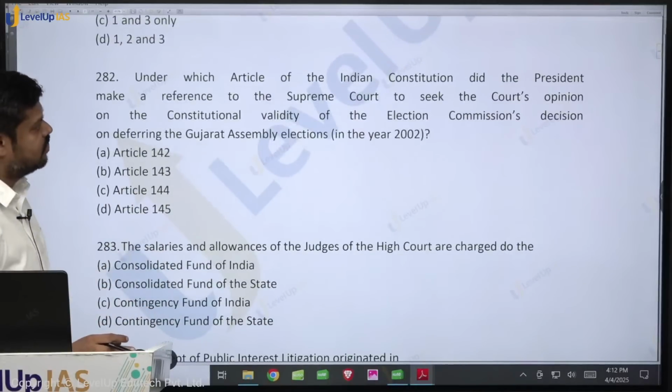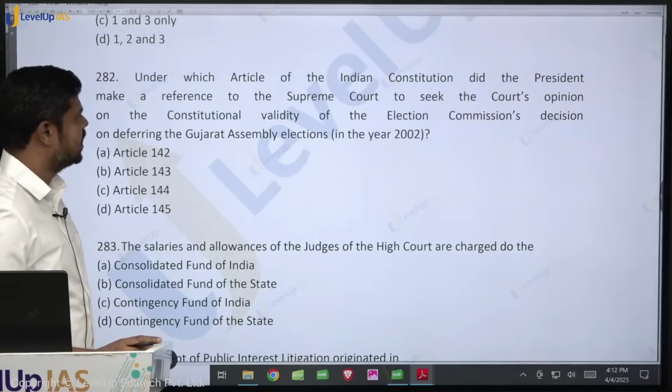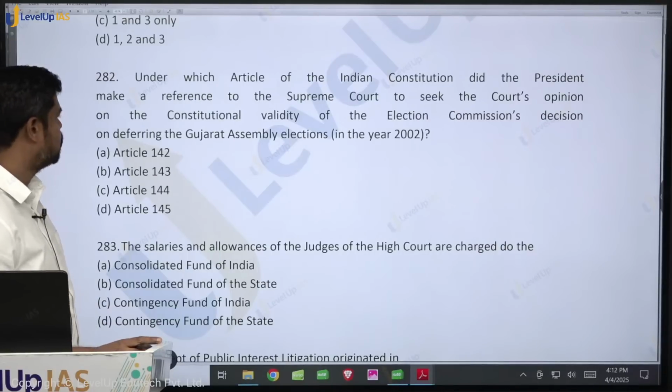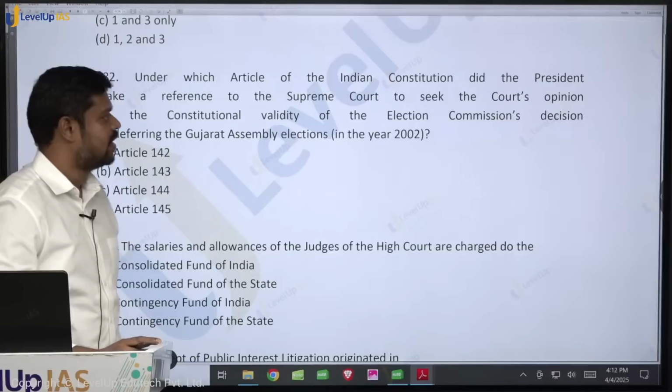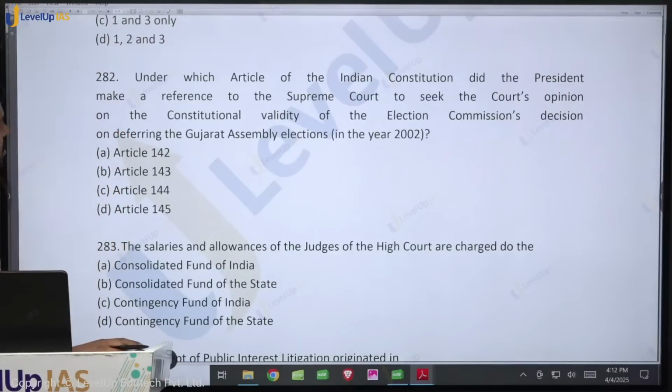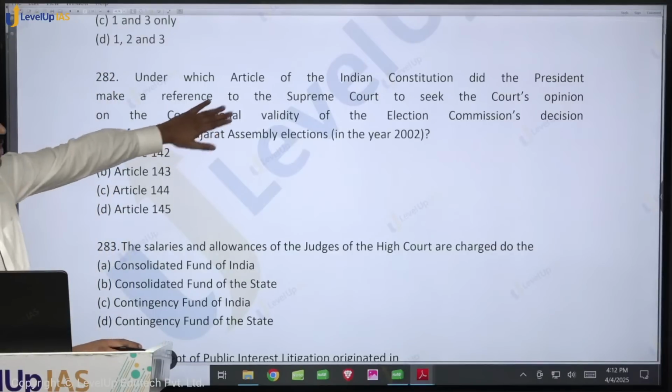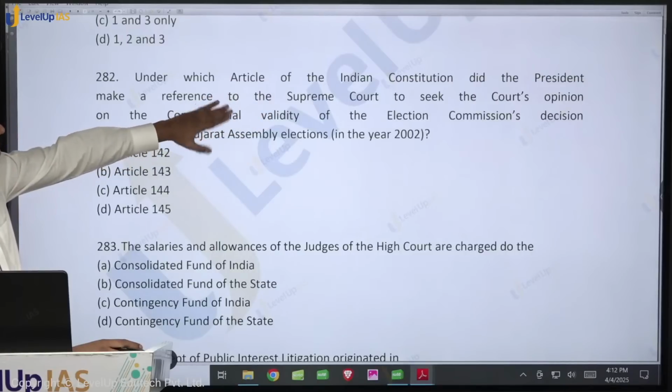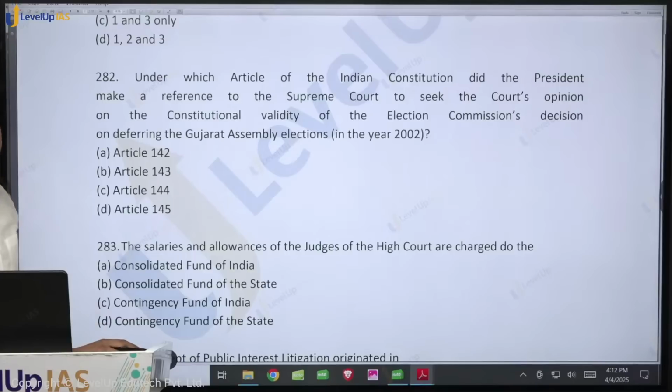Under which article of the Indian Constitution did the President make a reference to the Supreme Court to seek the court's opinion on the constitutional validity of the Election Commission's decision? So this is not important. The only thing is, under which article of the Constitution can the President make a reference to the Supreme Court? Which article? Article 143. Just now we have seen.